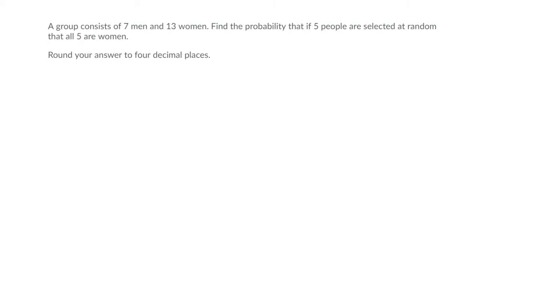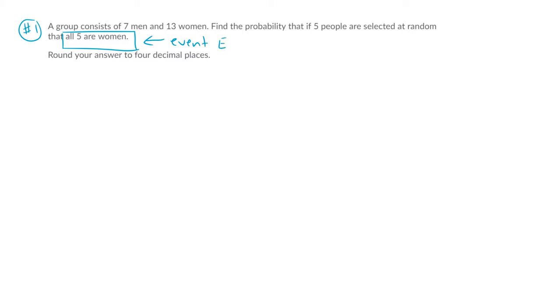Okay, so we are on the first problem here, problem number 1. The event they want us to analyze is that all 5 people we choose are going to be women. Okay, so that's the event that we're trying to find the probability of. We'll call it the event E.